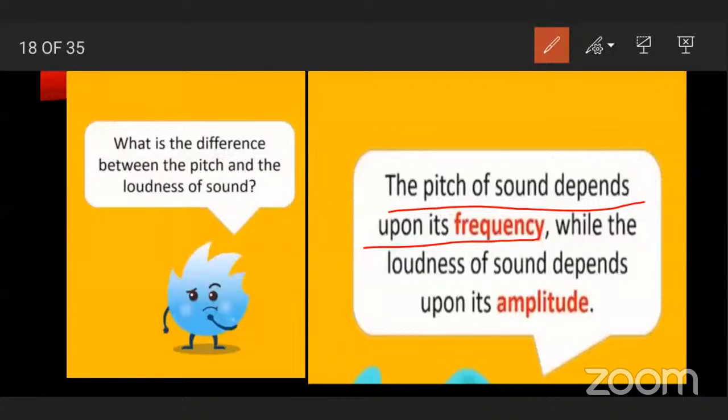But the loudness of sound depends upon amplitude. See the difference between pitch and loudness of sound: pitch depends on frequency and loudness depends upon amplitude.